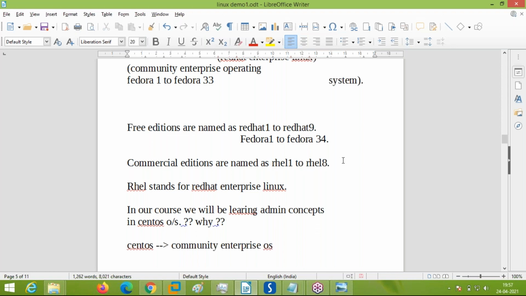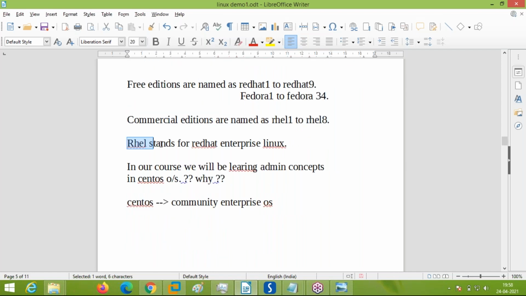In our current administration course, we are going to see administration in RHEL 7 and RHEL 8. We are going to learn the same Red Hat operating system, Red Hat Enterprise Linux 8 and Red Hat Enterprise Linux 7. RHEL stands for Red Hat Enterprise Linux. It is a purely subscribed Linux variant from the Red Hat vendor.